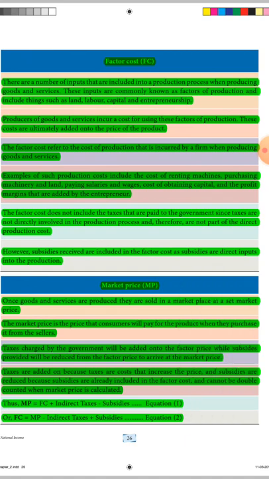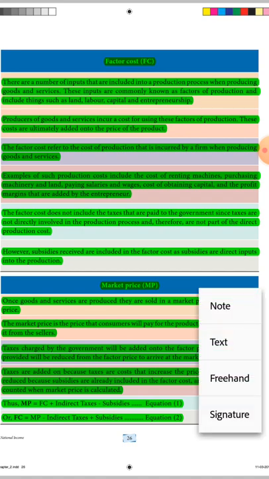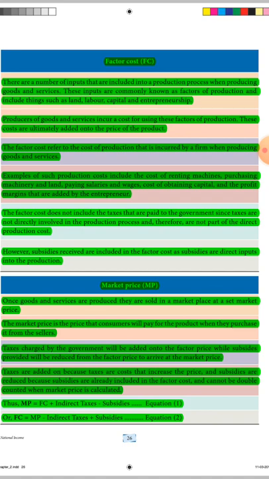The factor cost does not include the taxes that are paid to the government, since taxes are not directly involved in the production process and therefore are not part of direct production cost. However, subsidies received are included in the factor cost as subsidies are direct inputs into the production.